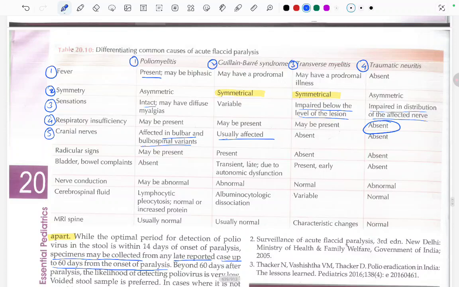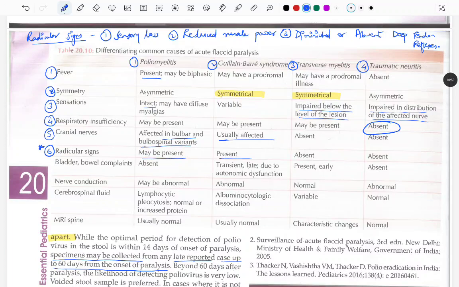Now the radicular signs may be present in poliomyelitis and GBS. So what are these radicular signs basically? They are signs like sensory loss in that particular dermatome, reduced muscle power, or diminished or absent deep tendon reflexes. These will be present in poliomyelitis and Guillain-Barré syndrome.